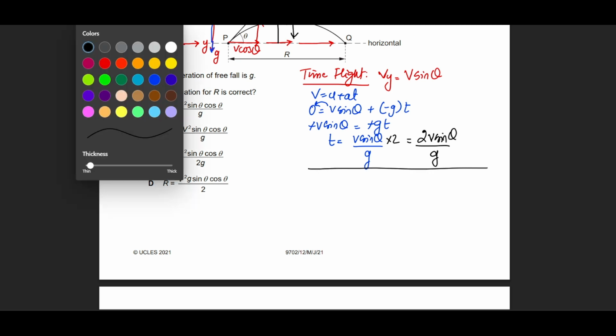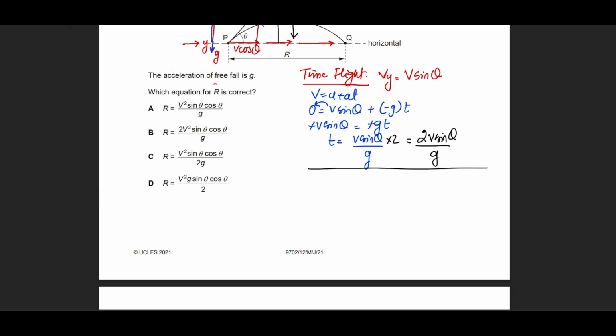The second part of this question requires us to find out the range r. The simple formula is speed equals distance, which is the range, divided by time t. So we take time t over there. So range becomes equal to speed multiplied by time t. But what is the speed in the forward direction?